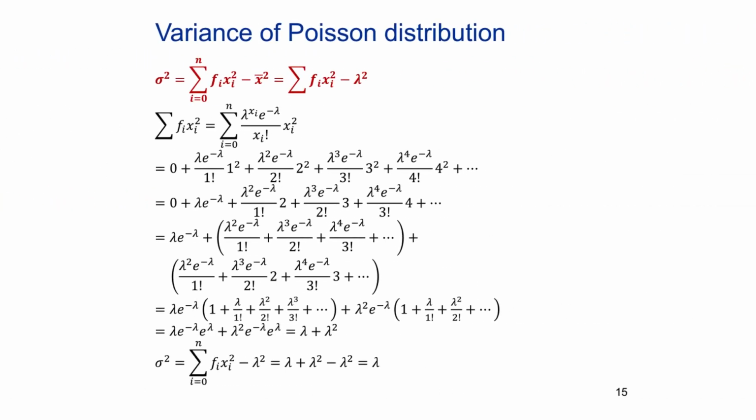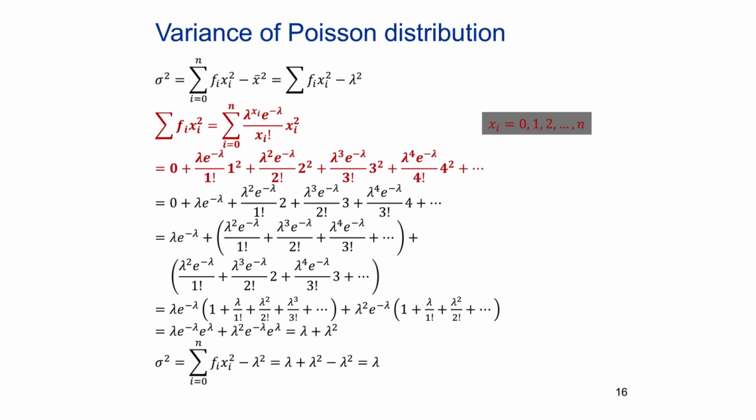Variance is another important aspect of the Poisson distribution, and it is also equal to lambda. This slide presents the derivation of the variance, illustrating how it reflects the spread of the distribution around the mean. The expression for the variance is given here as sigma squared equals the summation from i equals 0 to n of f sub i times x sub i squared minus x bar squared, which equals the summation of f sub i times x sub i squared minus lambda squared.